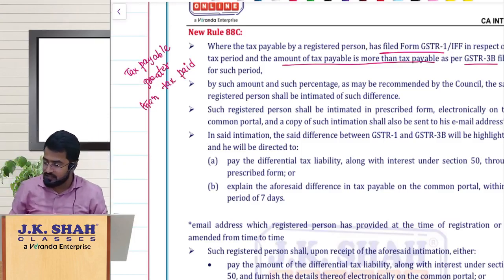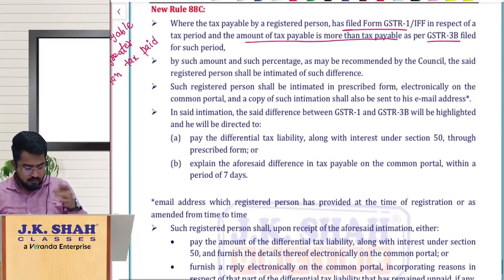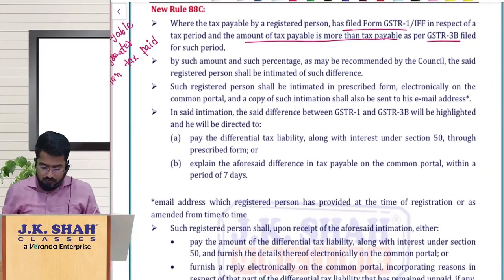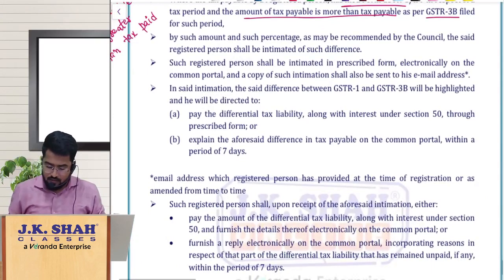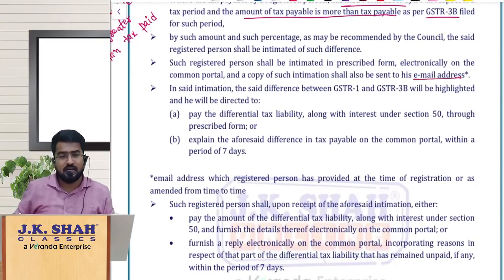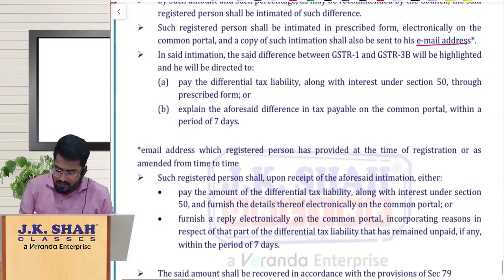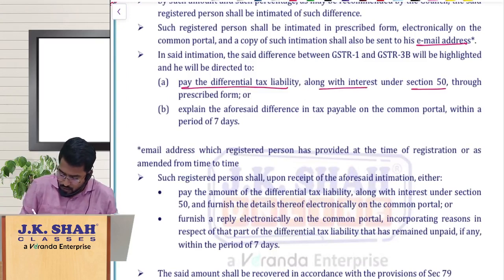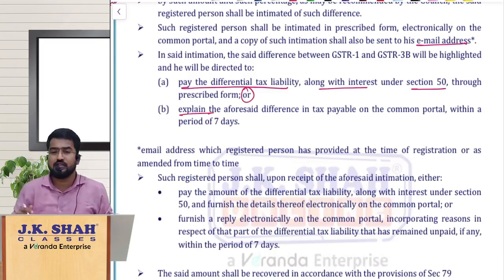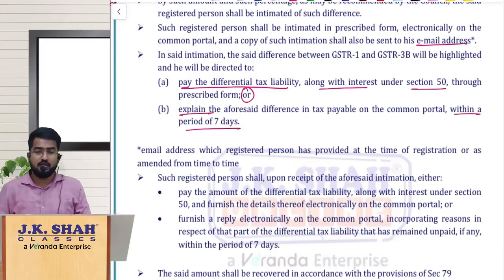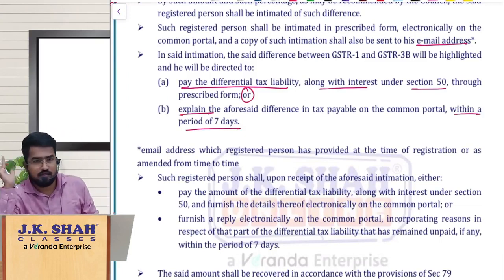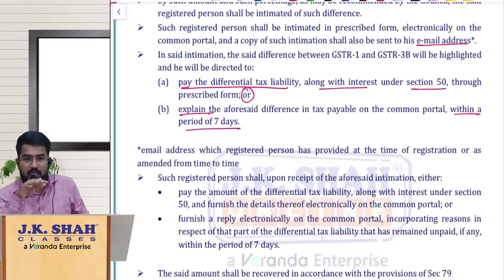In such cases, the portal will give an intimation electronically to your registered email address. Based on that intimation, you should pay the differential amount along with interest under section 50, or give an explanation with details within a period of 7 days. There is a difference between your GSTR1 liability and 3B liability.